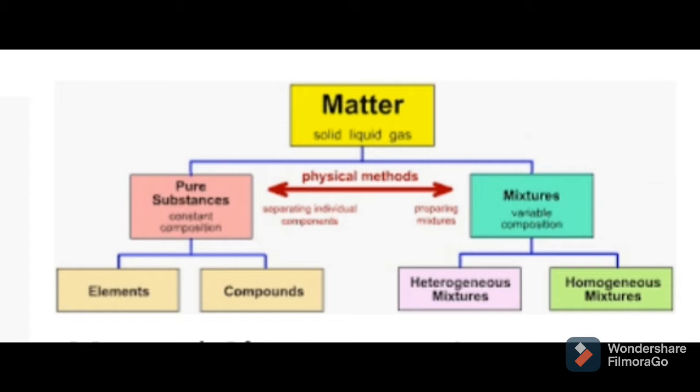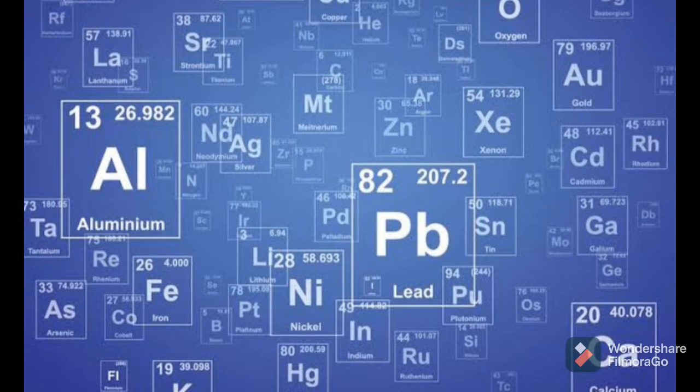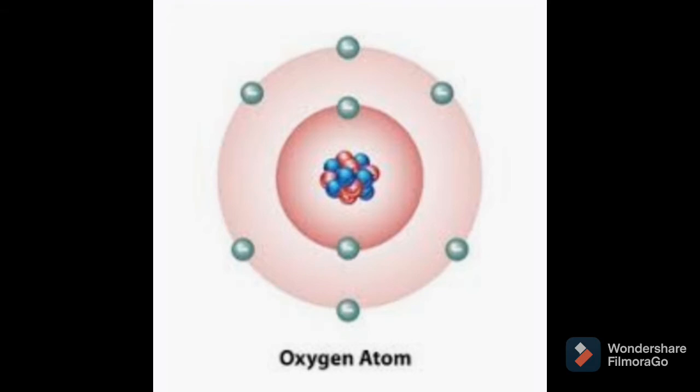Then what is meant by element? Yes, a substance whose molecules are made up of one or more atoms which are exactly alike is called an element. Again, one word is there, the word atom. So tell me, what is meant by atom? Atom is the smallest indivisible part of a substance. That means an atom is a very small part of a substance that is indivisible, meaning we cannot cut it further, and we cannot see it with our naked eyes. We require an electron microscope to see an atom.